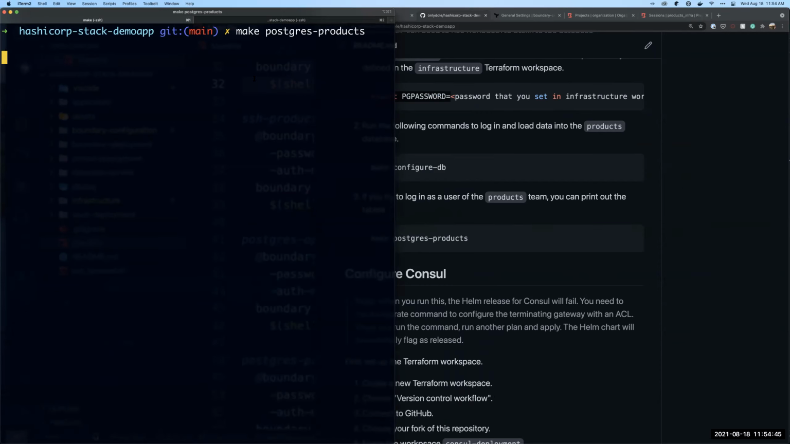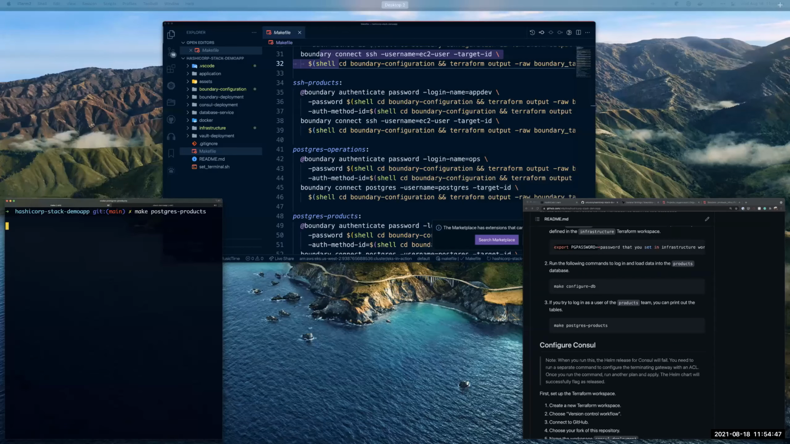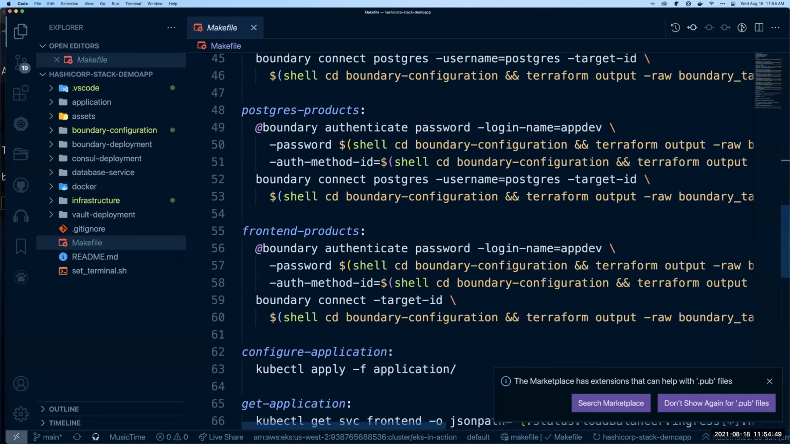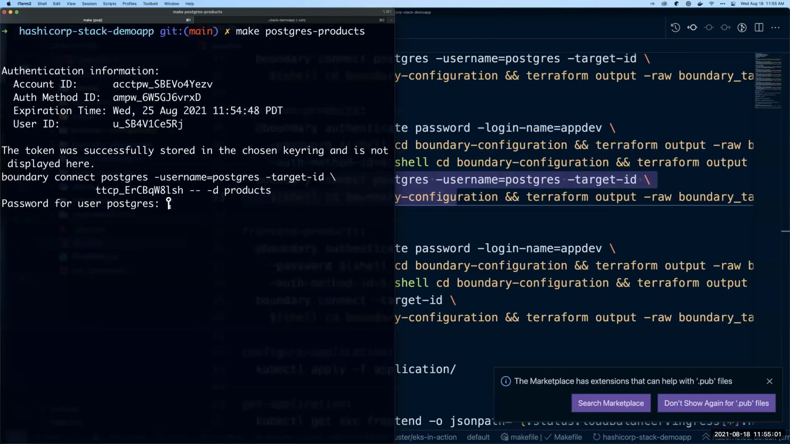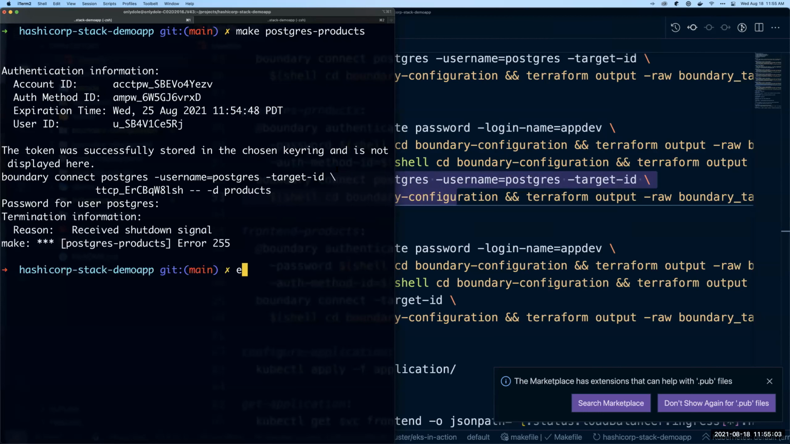So we're going to go ahead and run this make postgres-products. That's going to be pretty similar to what you saw before. It's going to authenticate with this app dev login name and role, and then it's going to connect to Postgres now and not via an SSH connection. And I have forgotten to put in my very secret database password, a permutation of change me. So let's go ahead and put that in.